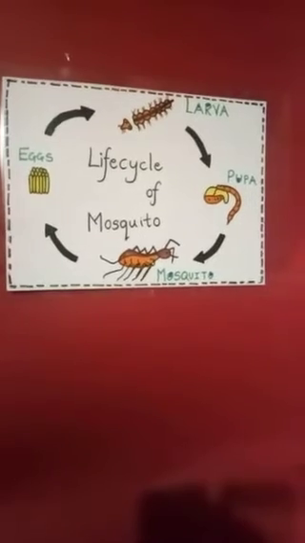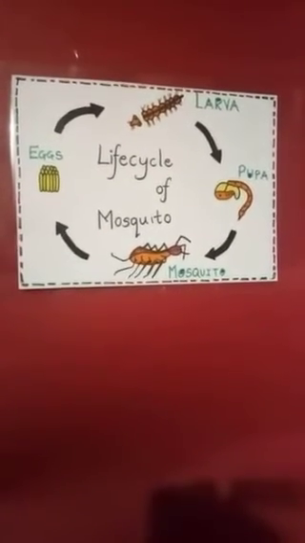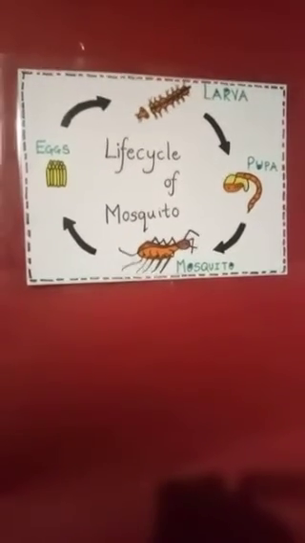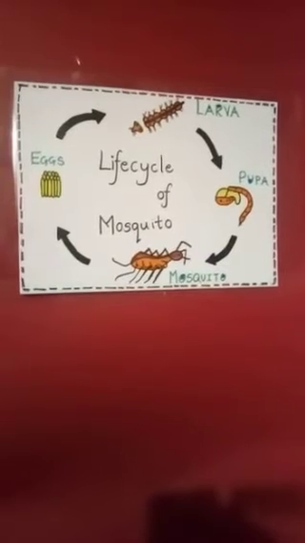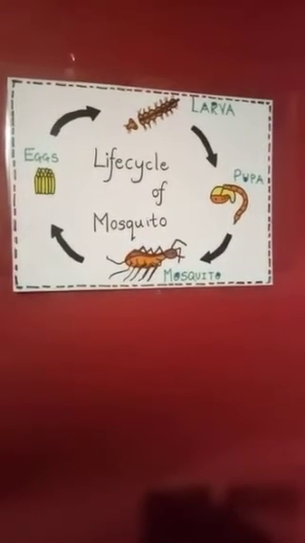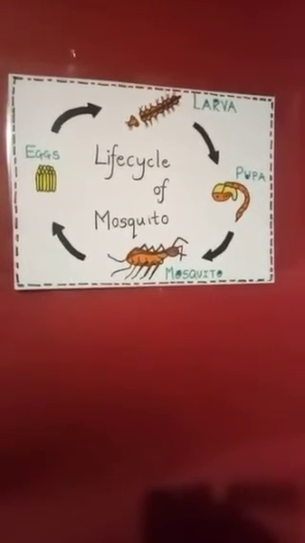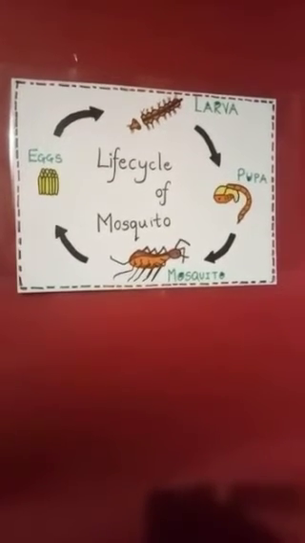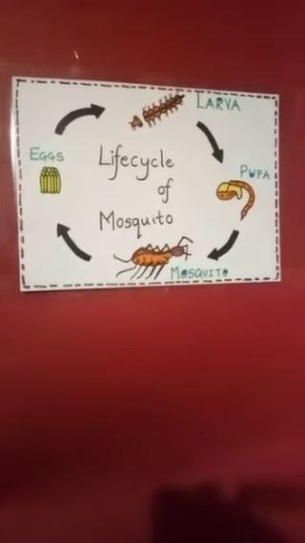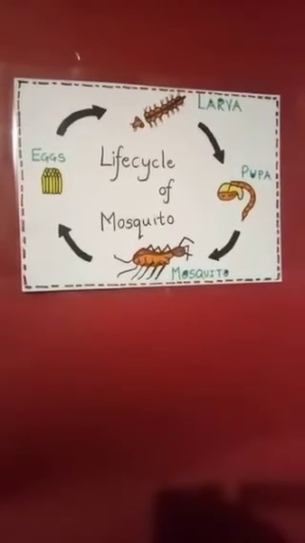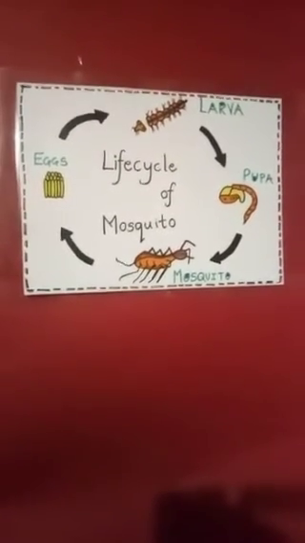Over here we can see there is a big mosquito. The mosquito lays eggs, and then the eggs hatch into larva. Can you all see that larva up over there? Then the larva changes into pupa. After the larva changes into pupa, the pupa finally changes into a mosquito. So this is the life cycle of a mosquito.